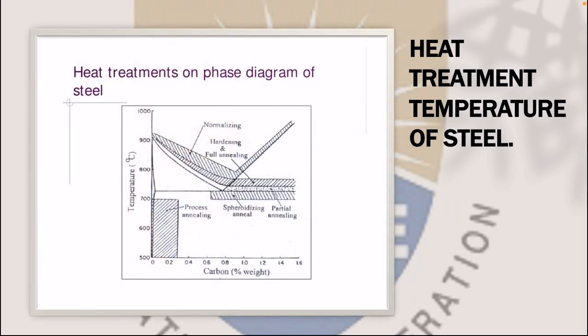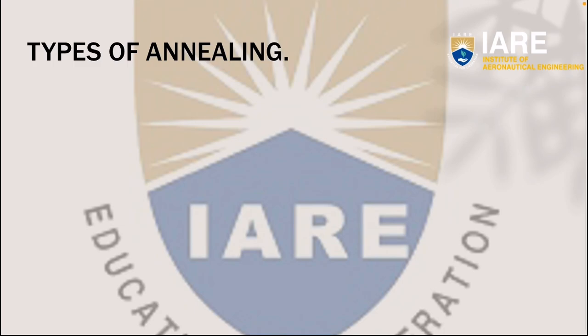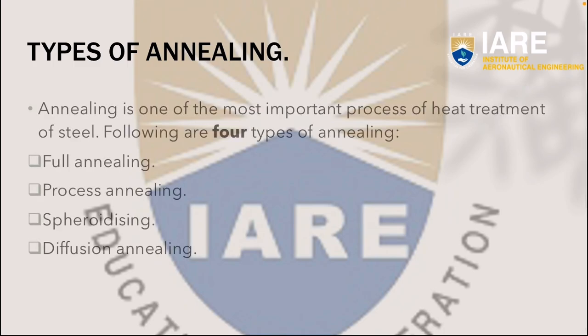The figure gives information about the heat treatment on the phase diagram of steel, in which the x-axis represents carbon percentage, whereas the y-axis represents the temperature. In this figure, we can know the heat treatment temperature of different types of annealing, where the annealing is classified, meaning the types of annealing.